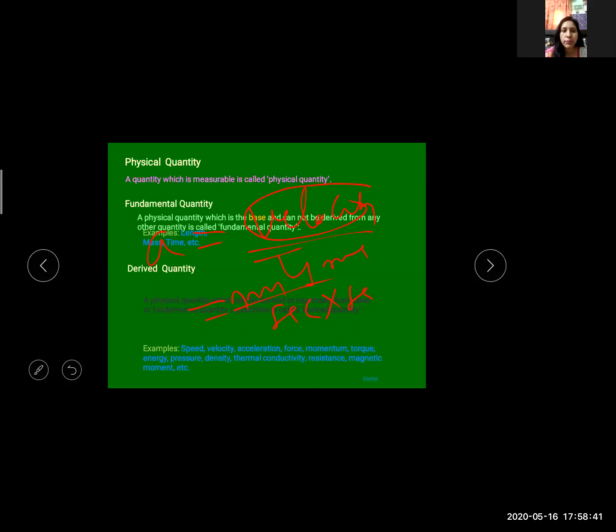So we can derive all these quantities from these 7 quantities, which are length, mass, time, electric current, thermodynamic temperature, luminous intensity, and amount of substance. These are fundamental quantities. All quantities derived from these quantities are called derived quantities. I hope this is clear to you.